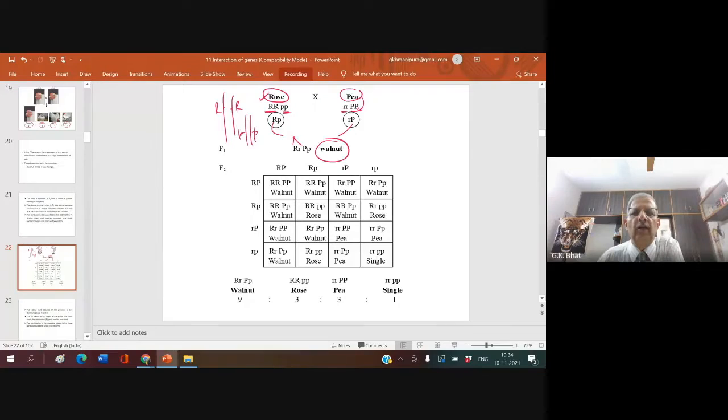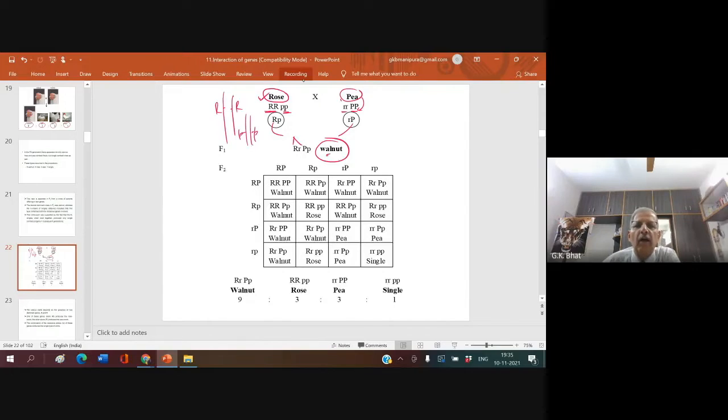It was neither rose nor P, but it was something different, walnut. And it is due to gene interaction, interaction of genes situated on different chromosomes. The dominant gene alone would have produced a rose or would have produced a P. Recessive of them would have produced a single. But when two dominant genes came together, it resulted in the walnut. Understood? Are you following me? This is walnut.